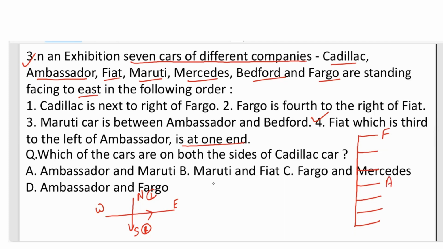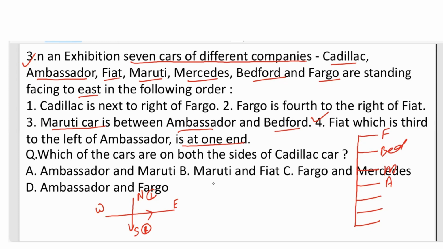Okay. Now the next condition we can take: the Maruti car is between Ambassador and Bedford. This is the Ambassador given, and the Maruti car is between Ambassador and Bedford. So this is the Maruti car, and this is the Bedford.